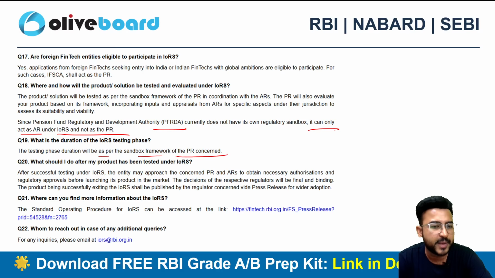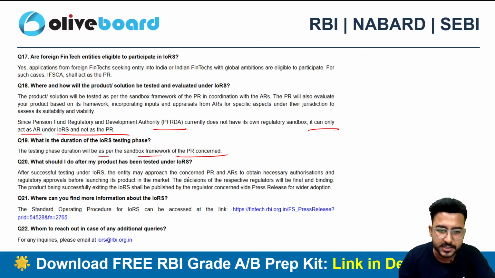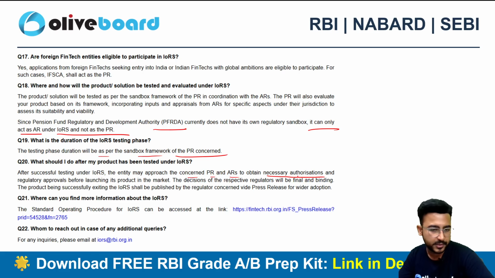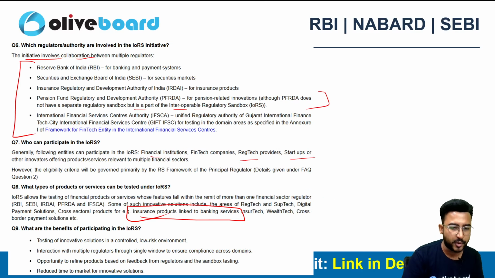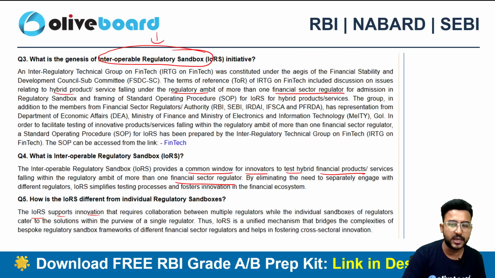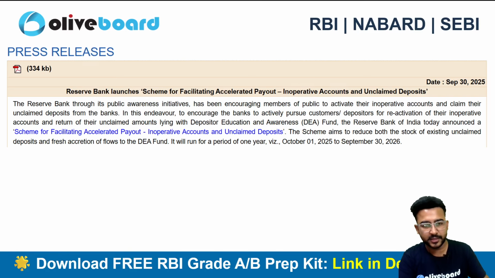What should I do if my product has been tested under the IORS? After successful testing under this particular platform, the entity may approach the concerned PR or AR to obtain necessary authorization. You can approach the regulatory body for all the authorization, right? Regulatory authorization before the launch of this particular product in the market. So these things can be important, and do remember the initial preliminary scrutiny will be done by the Reserve Bank of India.